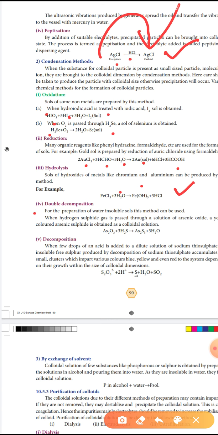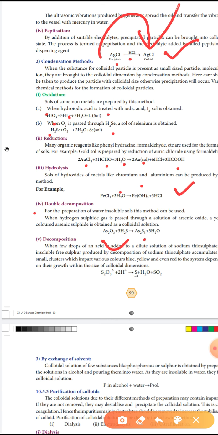When hydrogen sulfide gas is passed through a solution of arsenic oxide, yellow colored arsenic sulfide is obtained as a colloidal solution. So here arsenic oxide reacts with hydrogen sulfide gas to form arsenic sulfide. As2O3 plus H2S gives As2S3 plus water.